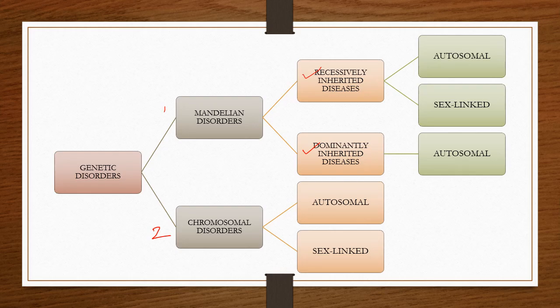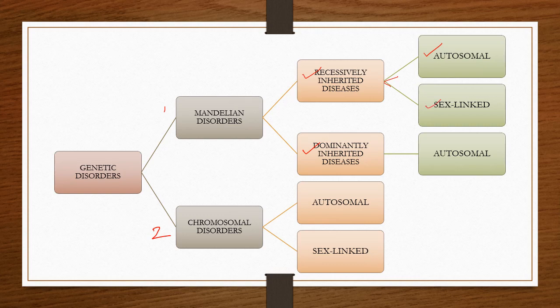Recessively inherited diseases again have two categories, that is one is autosomal recessively inherited diseases and the other is sex linked recessive diseases.